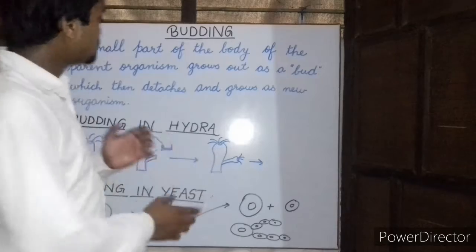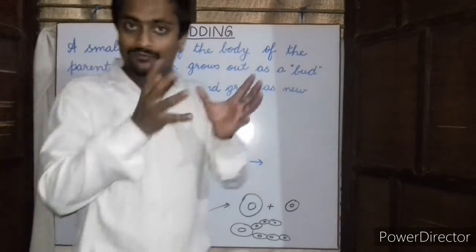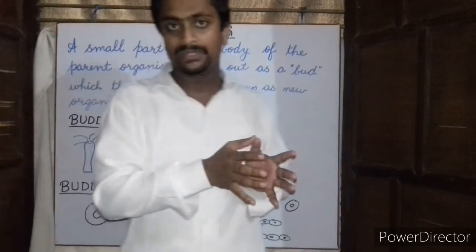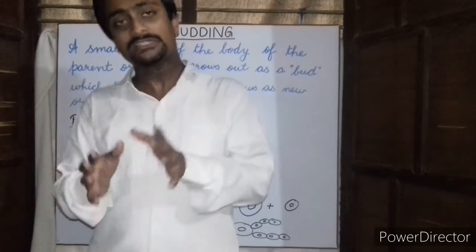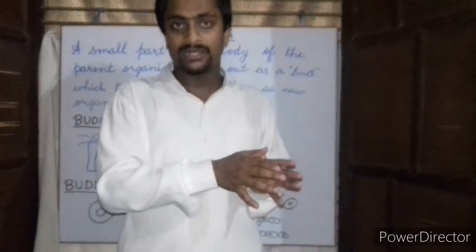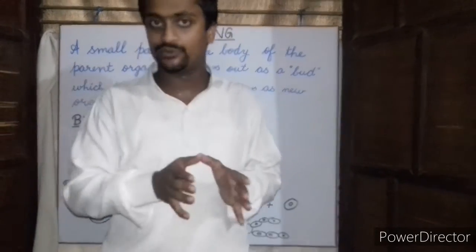In budding, a small part of the body of the parent organism grows out or bulges out in the form of a bud. Then this bud detaches or separates from the parent body, and then this bud lives like a separate individual.